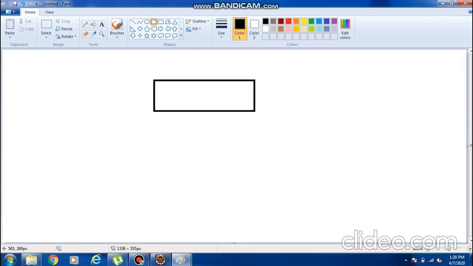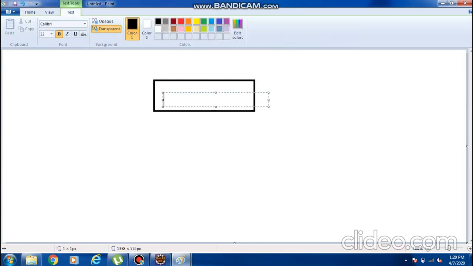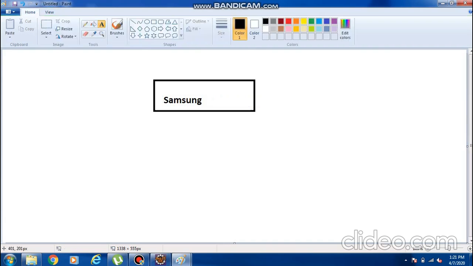So for example, I am using a Samsung mobile. Which mobile am I using? Samsung mobile. I am telling you how to design the program for abstraction. Now I hope everyone knows the Samsung mobile.